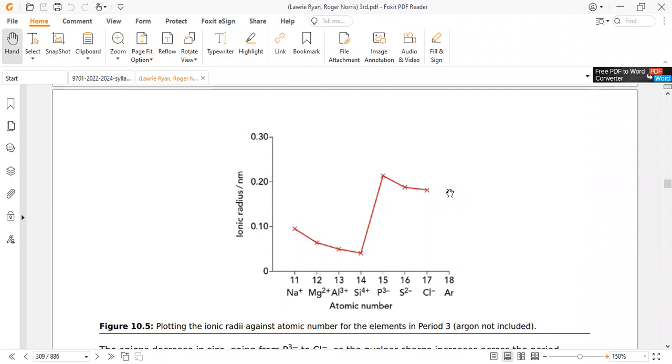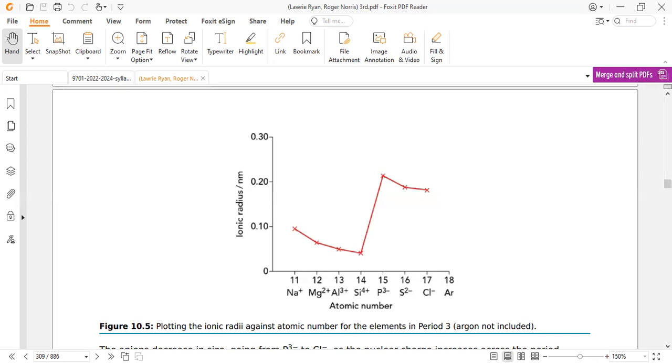Why so? First, classify the elements from sodium to chlorine, because argon data is not available. If we classify the elements from sodium to chlorine, some elements are on the metallic side. They usually lose electrons and convert into cations. And some elements are in the anionic form, which gain electrons.